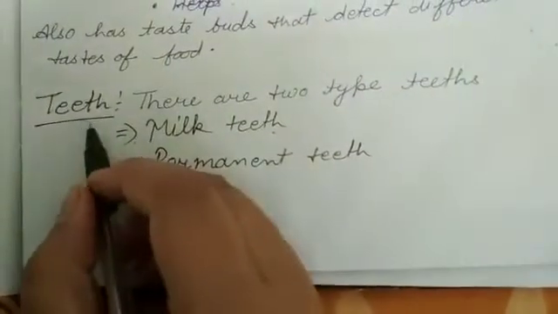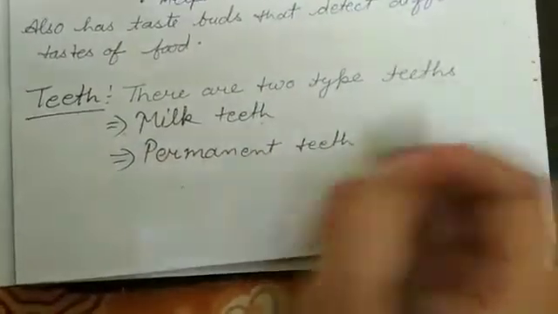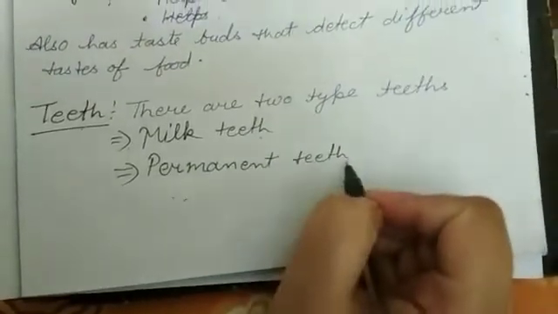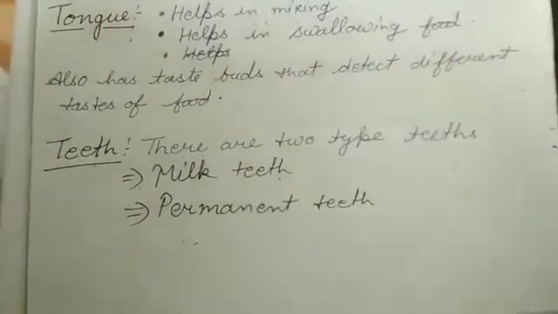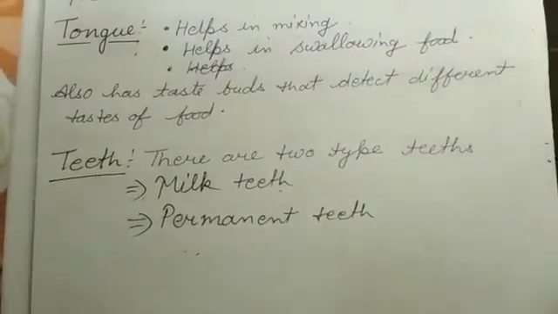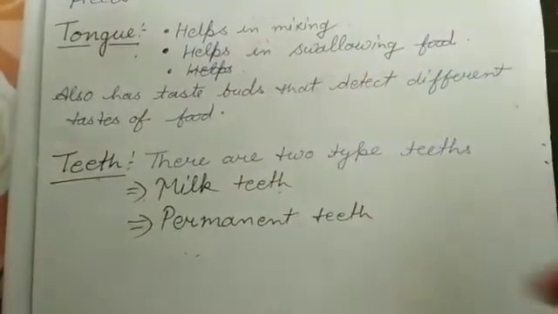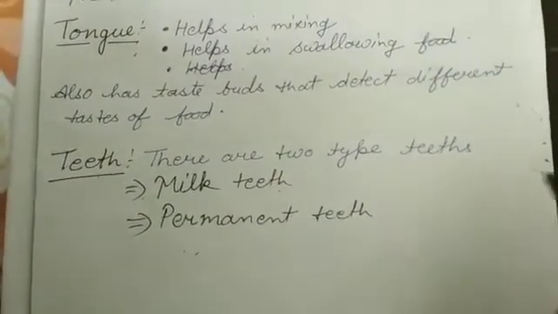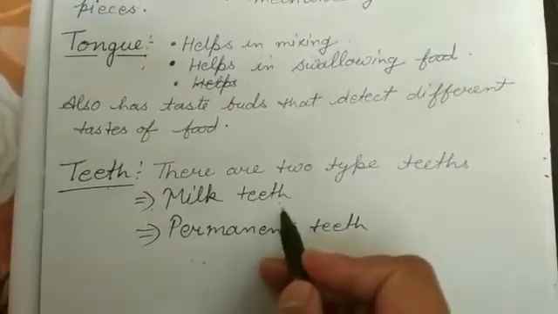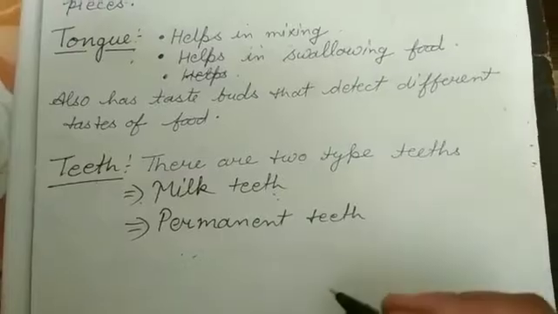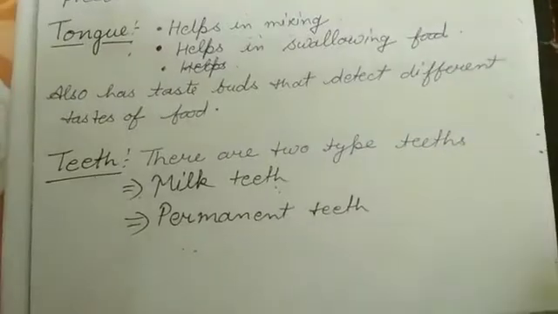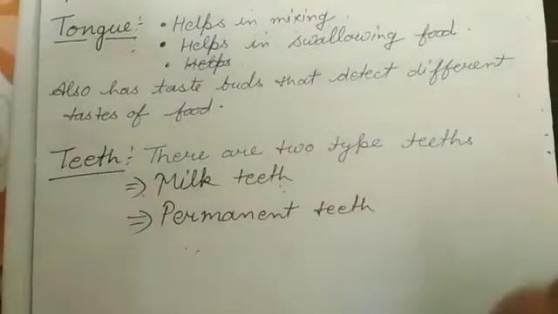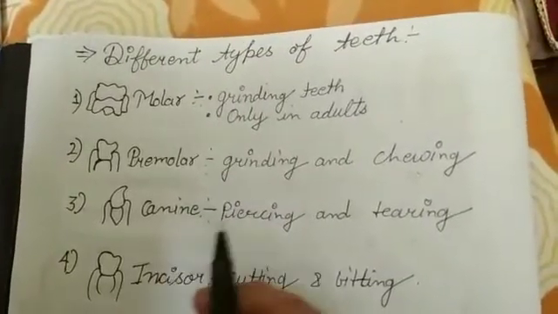Now, teeth. There are two types of teeth: milk teeth and permanent teeth. Do you remember the falling of your teeth some years ago? The first set of teeth grows during infancy and they fall off at the age between 6 to 8 years. These are termed milk teeth, and the second set that replaces them is termed permanent teeth. The permanent teeth may last throughout life or fall off during old age or due to some dental disease.